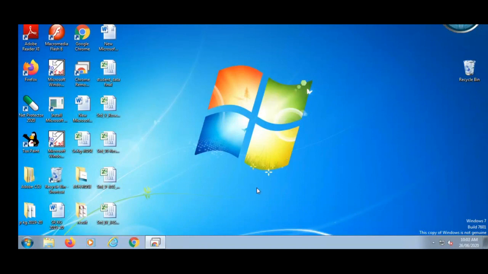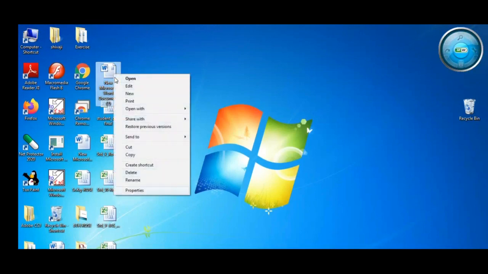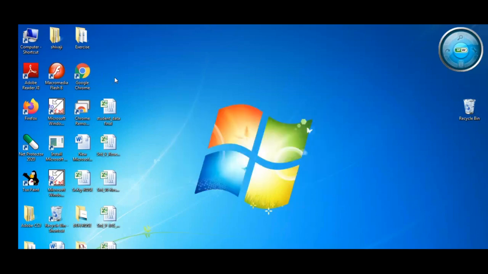Now see here, suppose I don't want this new document file. I will delete that file. How to delete? Right click on delete. One separate window will appear on your desktop. It will ask you, are you sure you want to move the file to the recycle bin? Just click on yes. See what happened? This file disappears from your desktop and it gets saved in the recycle bin.